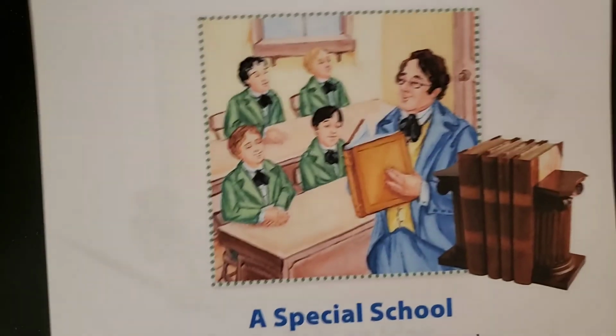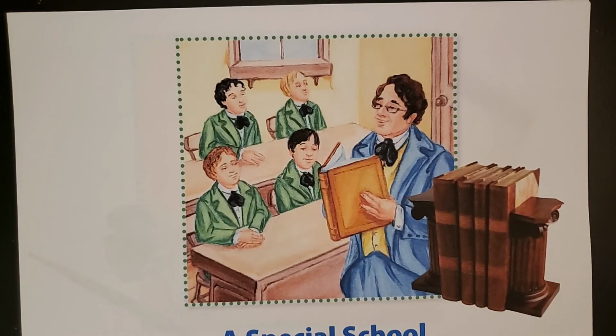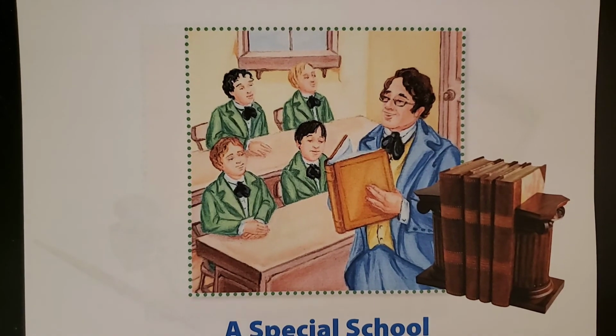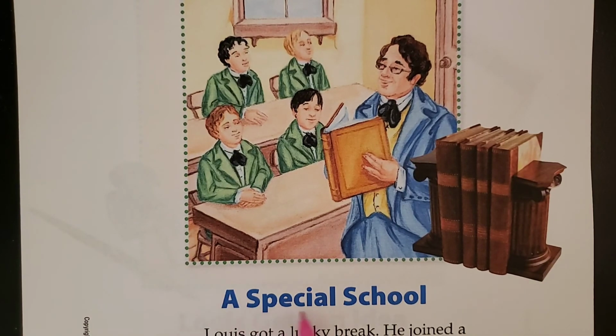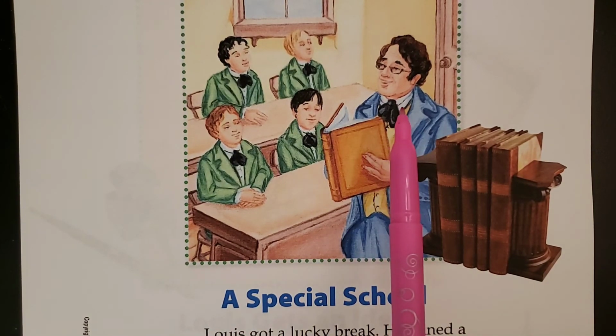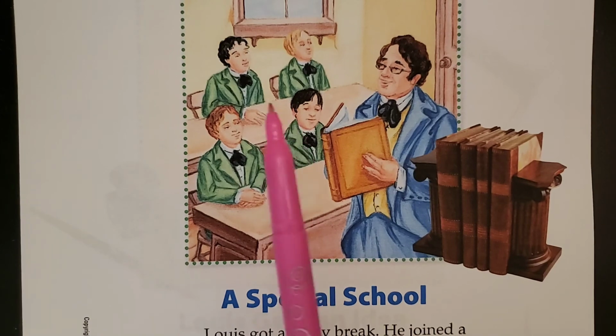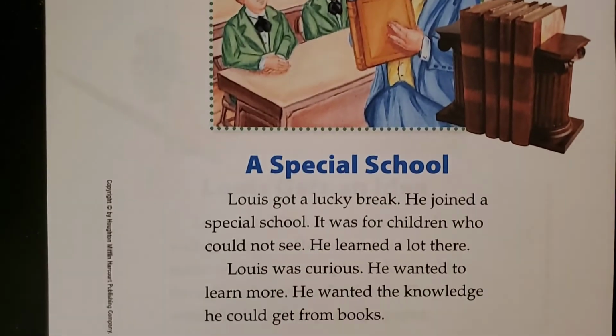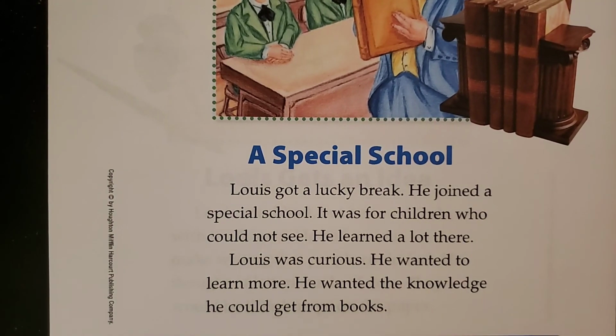A special school. So I'm looking at the picture and I'm trying to think. Oop, here's the heading. It says a special school. Is this Louis? Is he teaching at the special school or is he a student at the special school? I guess I'm going to have to read to find out. Louis got a lucky break. He joined a special school. It was for children who could not see. He learned a lot there. Louis was curious. He wanted to learn more. He wanted the knowledge he could get from books.